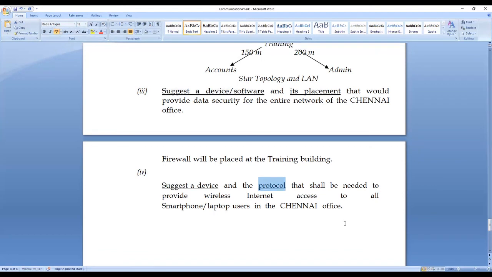That shall be needed to provide wireless internet access to all smartphone and laptop users in the Chennai office. So the device, normally for internet connectivity, we will be using the device called a modem, or people can say Wi-Fi router. So the modem will be the first device, and the other one is to provide wireless internet access.